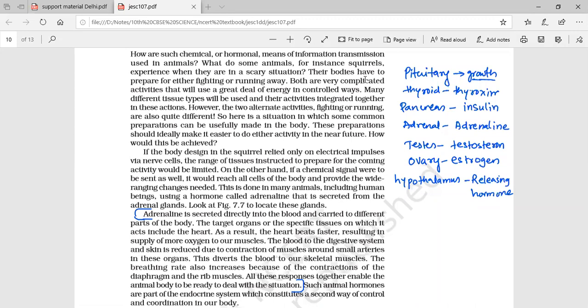Hypothalamus is actually the master gland because it is controlling the pituitary. But still now we are considering pituitary as a master gland. It is called a master gland because it controls the activity of other glands. When to secrete any hormone or when not to, when to start the secretion and when to stop the secretion, the other glands get to know only when they get the information from the pituitary. It is exactly the same as the principal and teacher relation.